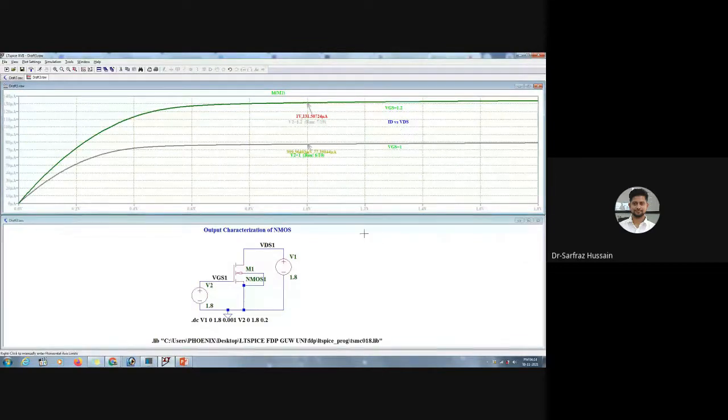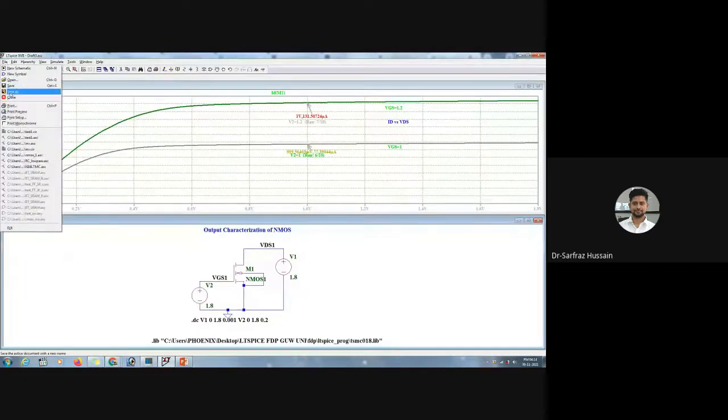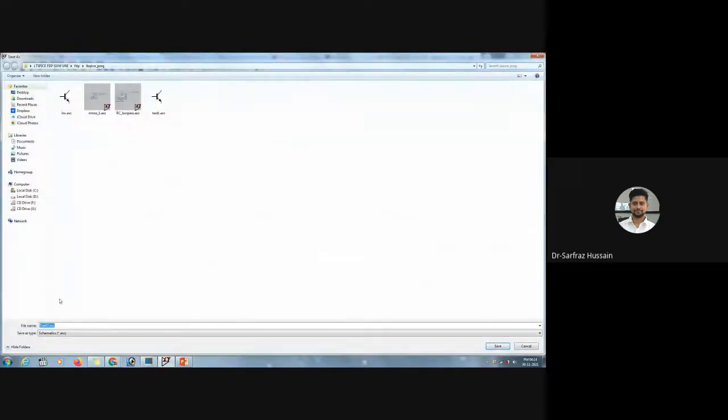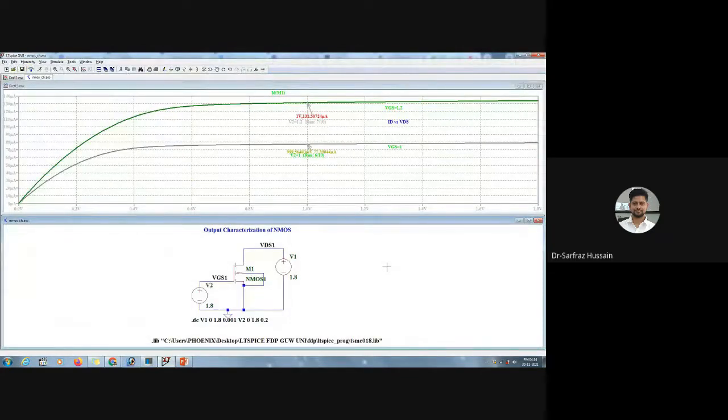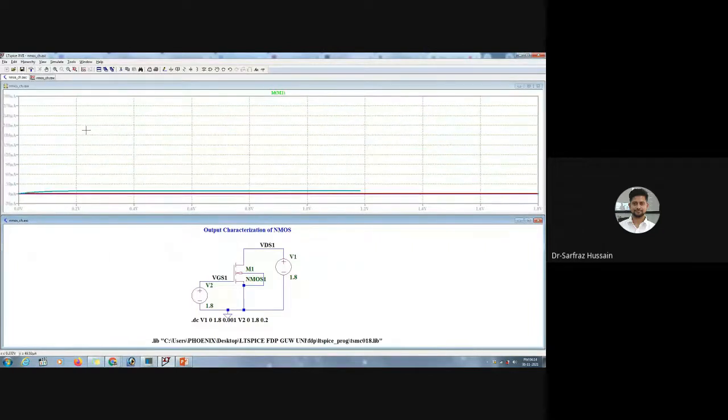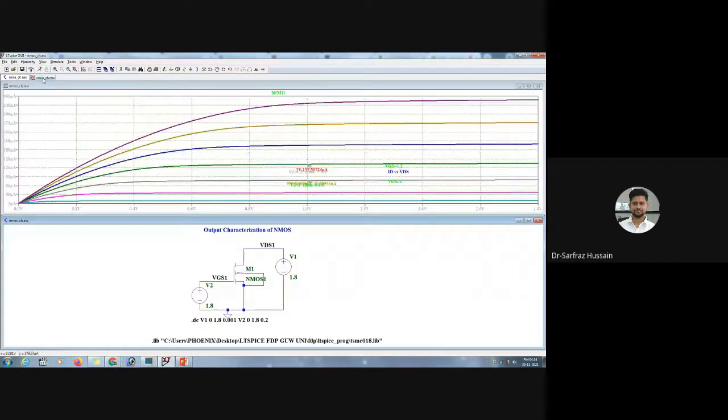Now you can do the same for PMOS. So you can try it for the PMOS also. So let me save this file. Click on save as and name it NMOS underscore characterization. I just wrote it as NMOS underscore CA, so you can also give a name like that. Okay, so here we got the NMOS characteristics. So we can just save it.